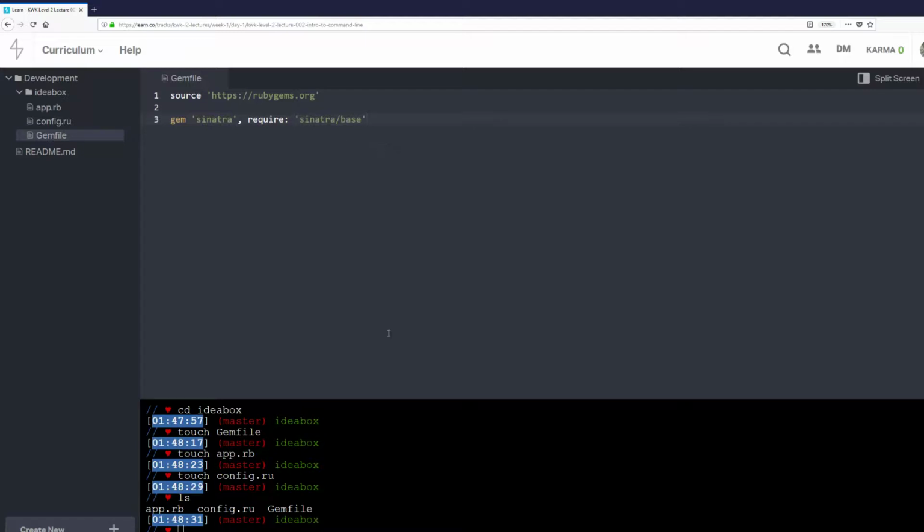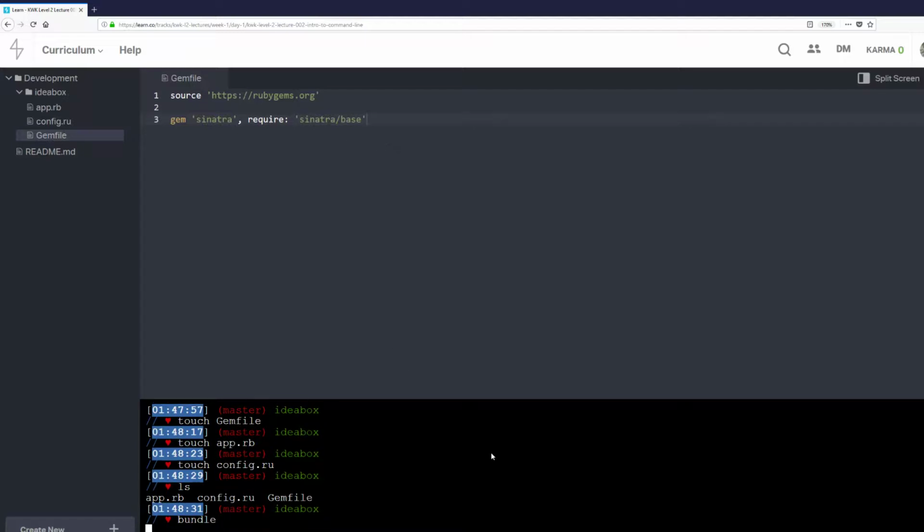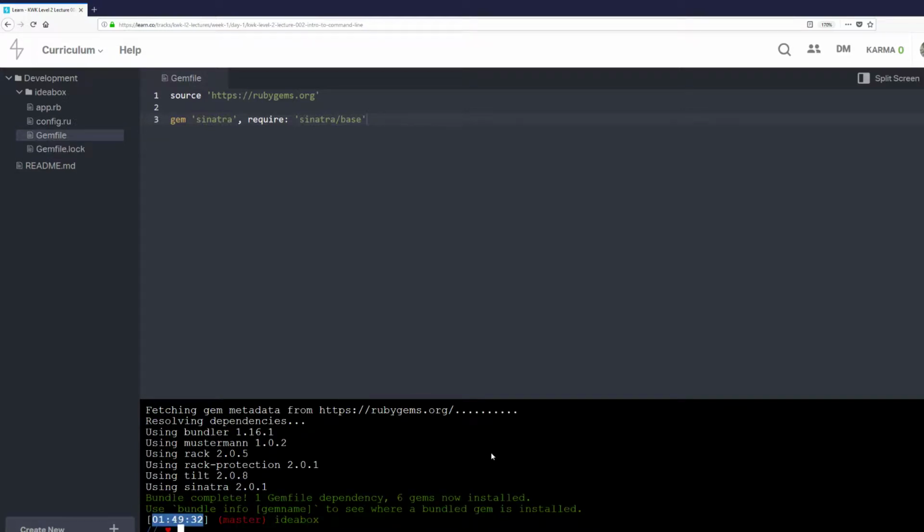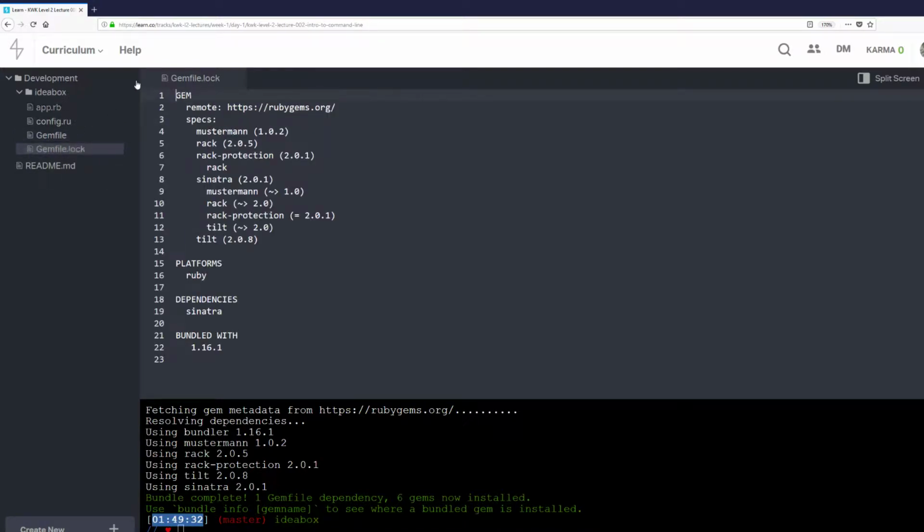Now we are going to grab the dependencies by typing in bundle in the command line down below. And so you can see here that it's getting the gem metadata, and it just goes and installs everything that we need to install. So what bundler does, it'll go to the Gemfile, see that we need Sinatra in here. So not only are we going to get Sinatra, we're going to get all the other stuff that Sinatra depends on, its dependencies. And it downloads and installs them. And when we run bundle, it also creates this Gemfile.lock file, which lists out what dependencies and what versions of things we're needing, which is fine.